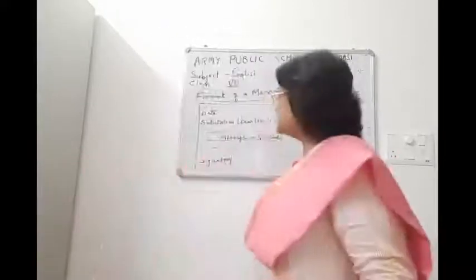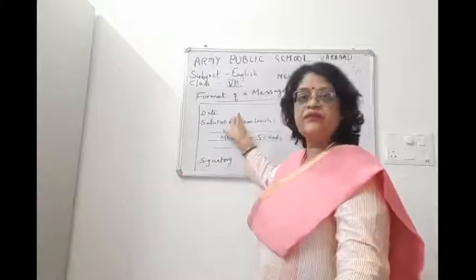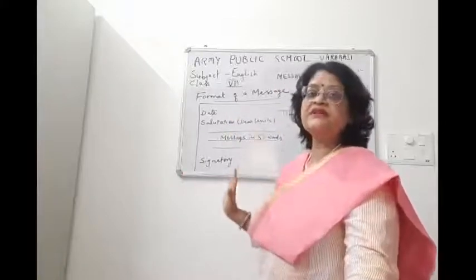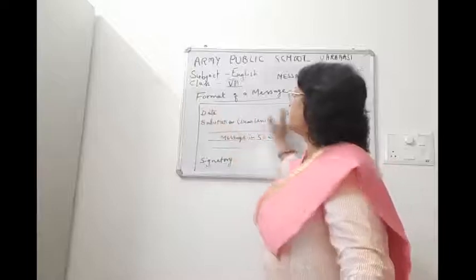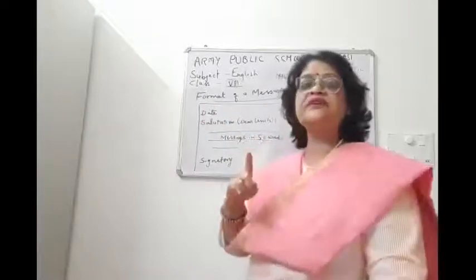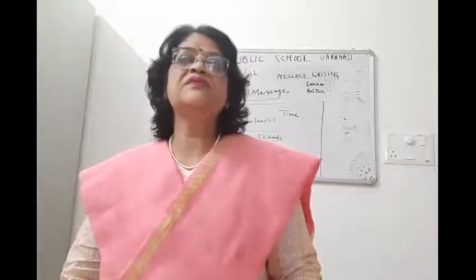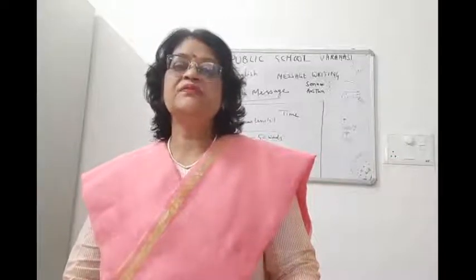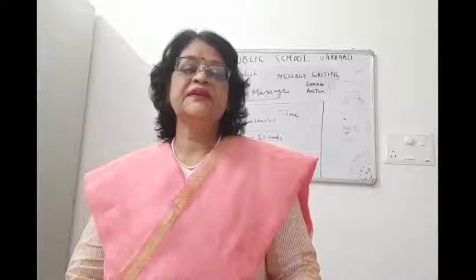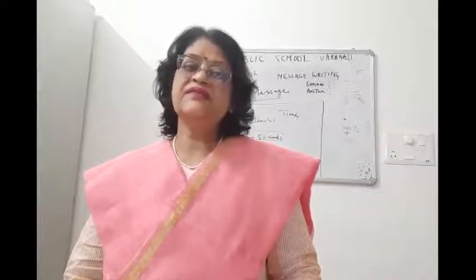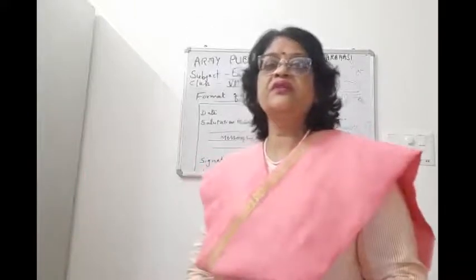Now as you can see, children, I have written the format for how you are going to write your message. You have to draw a rectangular box. Remember, in notice writing we make a square box, but in message writing we draw a rectangular box.